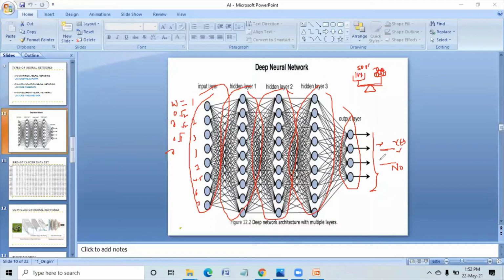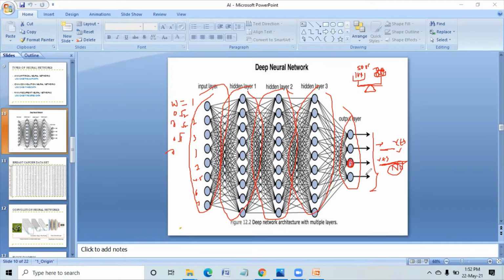Suppose even if he is wearing the mask, it is coming from this node, and it knows that no has to come here. Without mask, it has to come here, but even though he is wearing a mask, it is coming here. Then what does it have to do? It has to adjust this weight, it has to increase the weight.